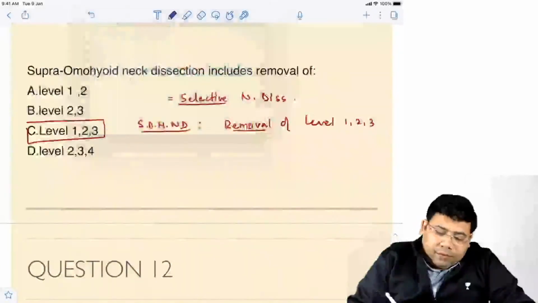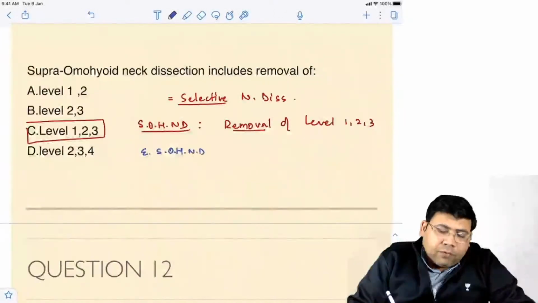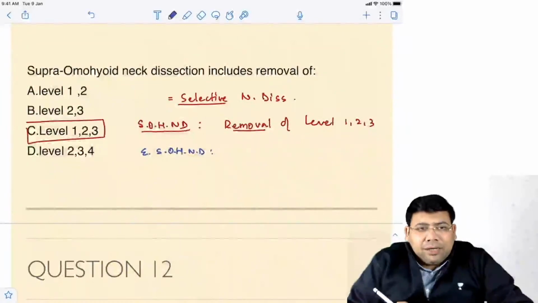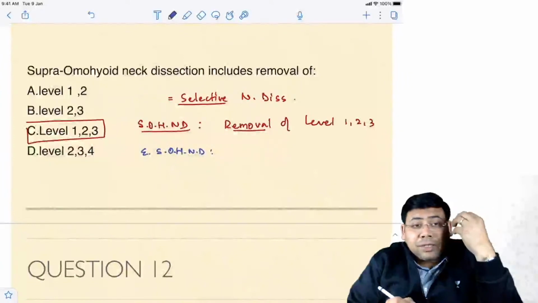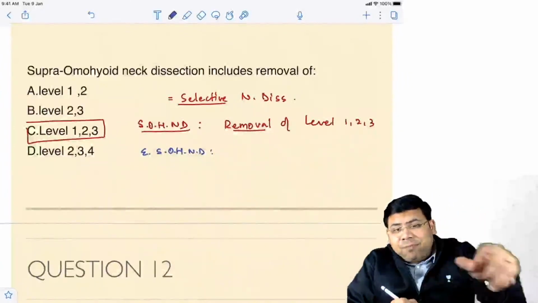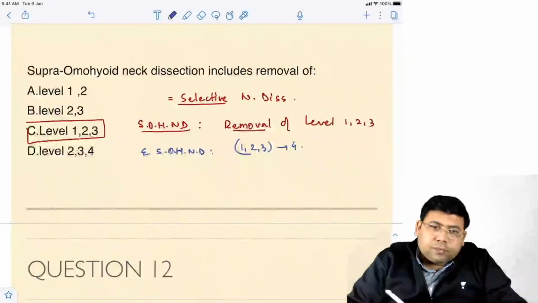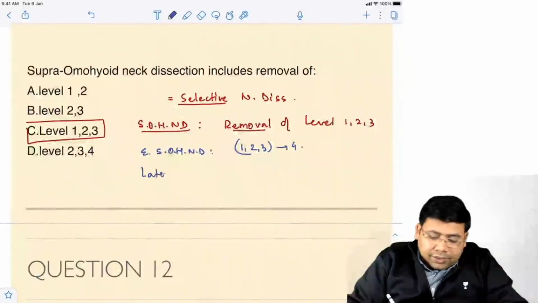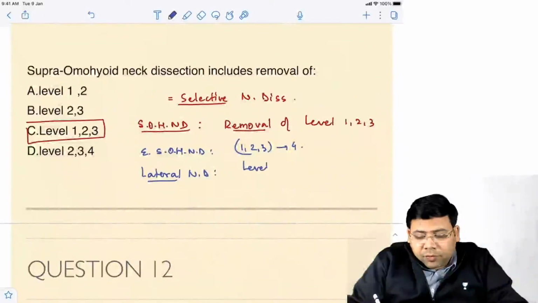But we have extended SOHND. Generally we do SOHND for what? Oral cancers. And extended SOHND we do for what? Malignancy of the tongue, because it has a tendency of having a skip metastasis to level 4. So this involves 1, 2, 3, and along with that 4 also. Then we have the lateral neck dissection. It involves removal of level 2, 3, and 4.